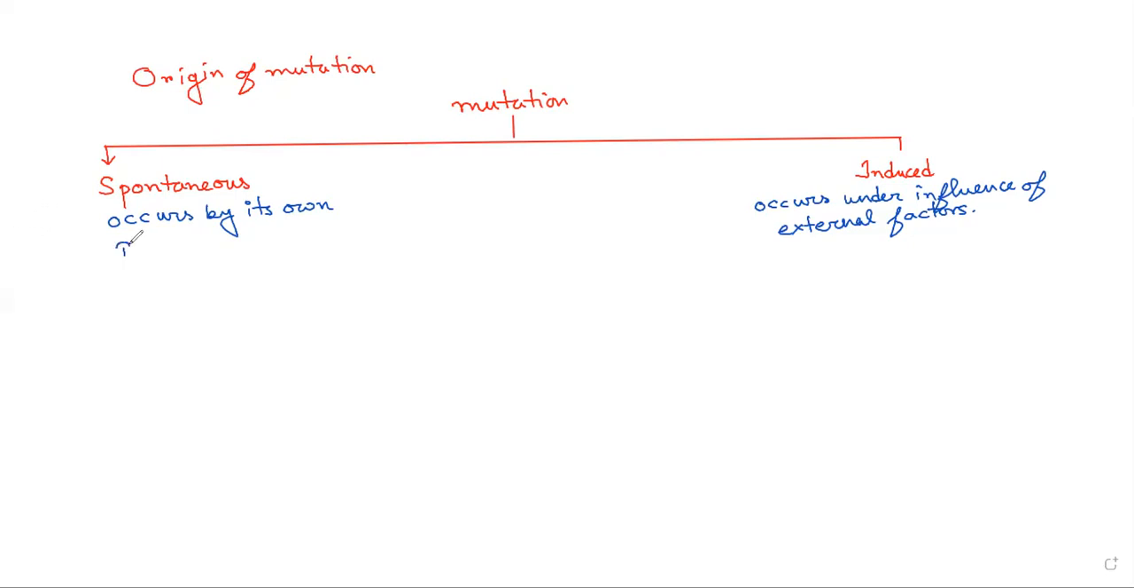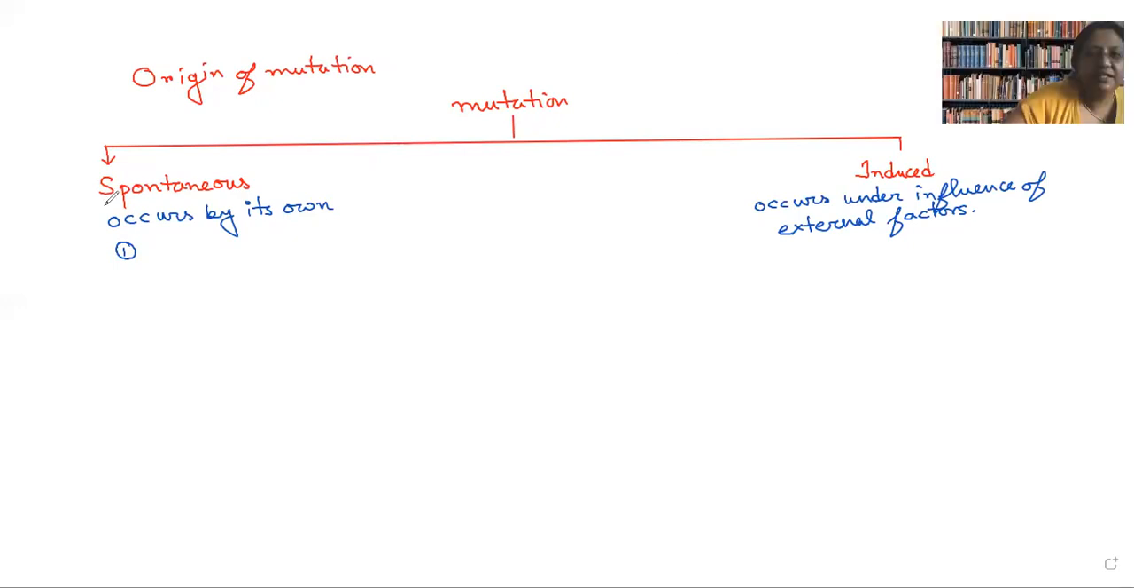First of all, the first reason of spontaneous mutation is DNA copying error. We know that when new cells are formed, DNA is getting duplicated.